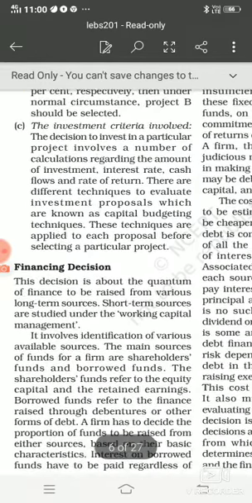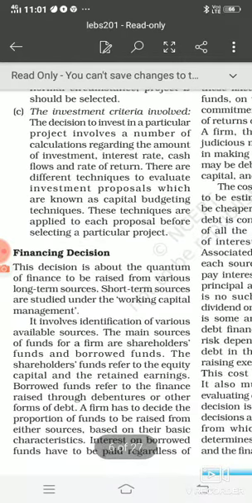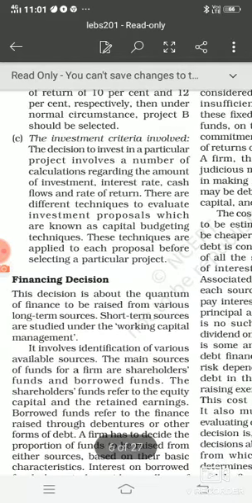Next is the investment criteria involved. It means what is the criteria involved for investment in the project. Like the decision to invest in a particular project involves a number of calculations regarding the amount of investment, interest rate, cash flow and rate of return. These are different techniques to evaluate investment proposals, which are known as capital budgeting techniques. These techniques are applied to each proposal before selecting a particular project.